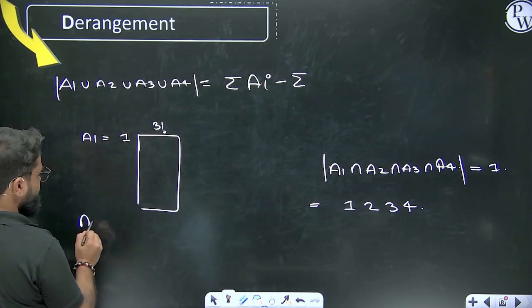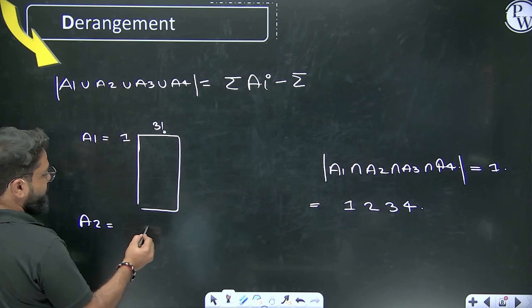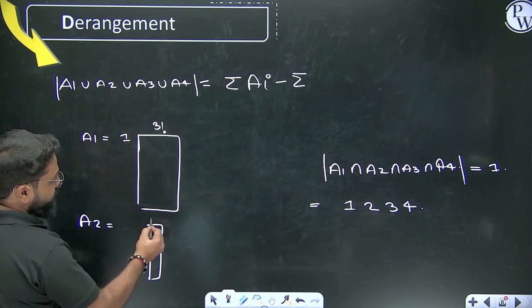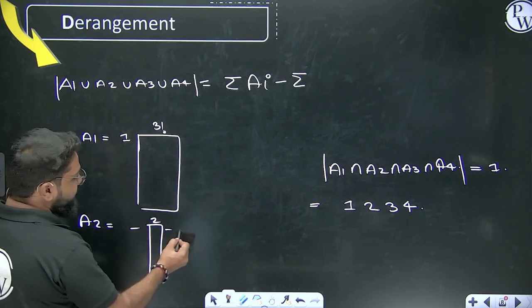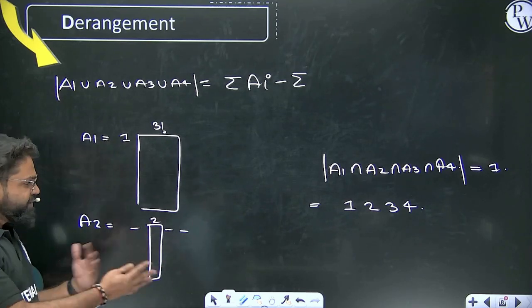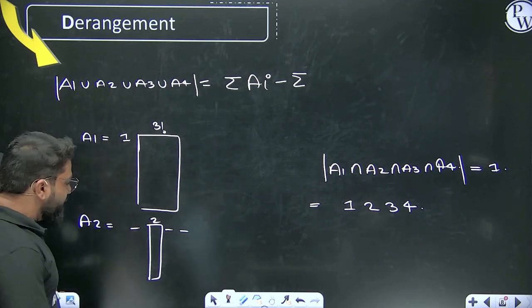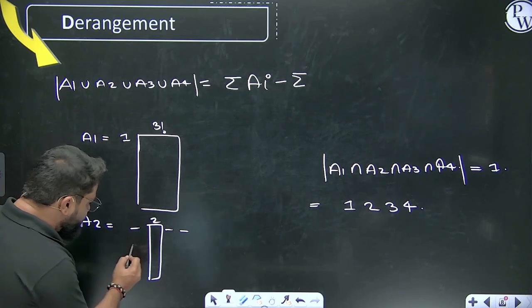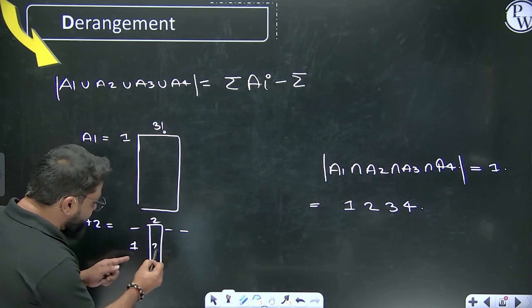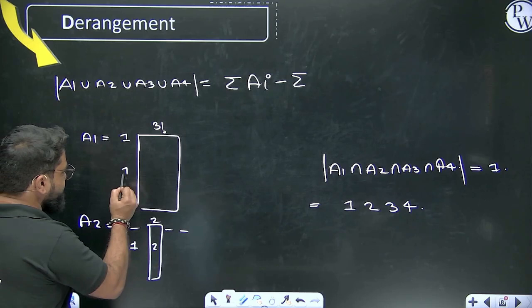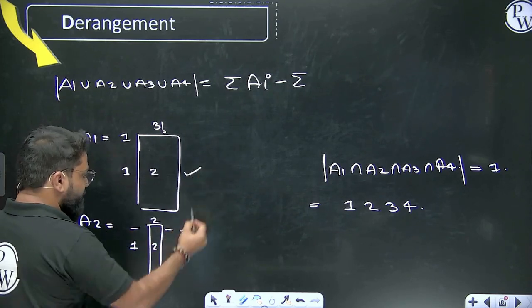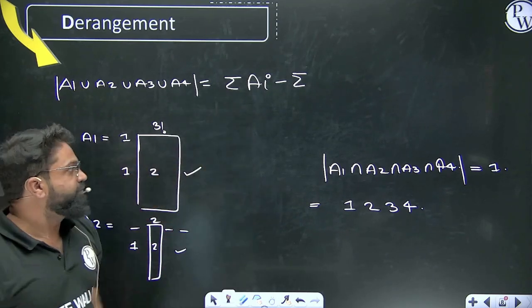Now, A2 is the total possibility where the second element, this 2, is at the right position, and then the remaining you can arrange in 3 factorial ways. Now, in some possibility you may get 1 here and 2 here, and in some possibility you will get 1 here and 2 here. So this you are counting 2 times. Then what do we have to do? We have to remove it.